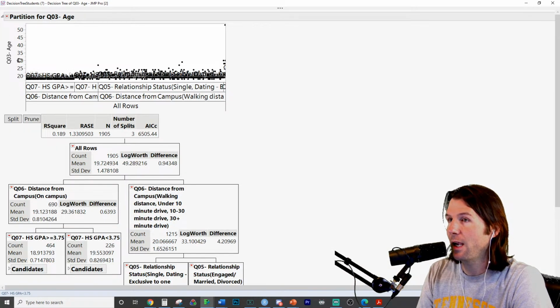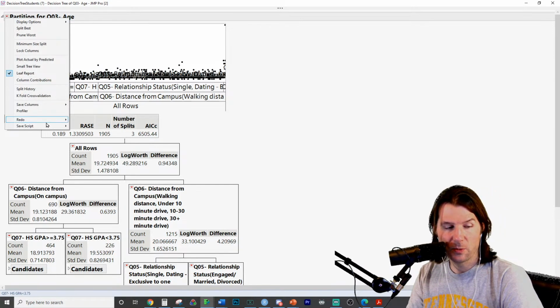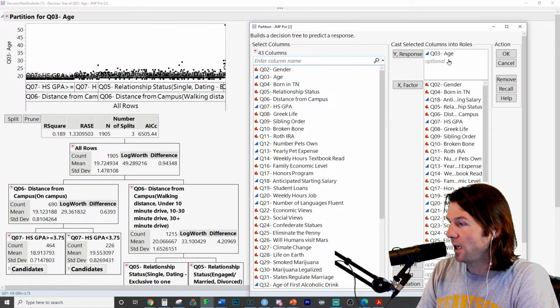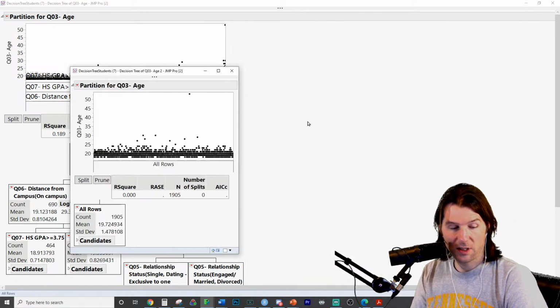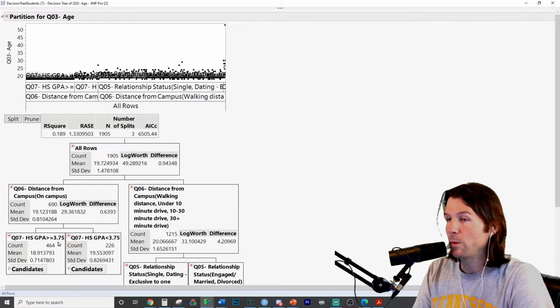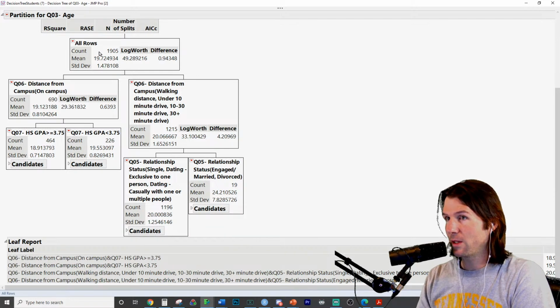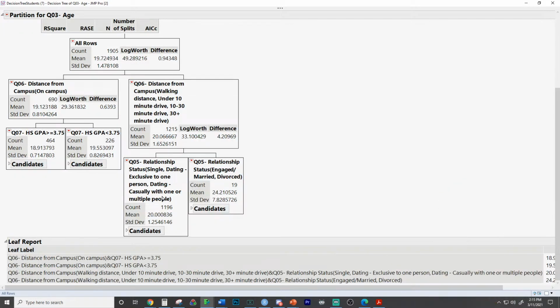Remember, we're trying to explain the age of people, making it the Y variable, and the X variables are all the other variables. If you look at the platform right here as we entered in the variables, you can see that the X variables, the explanatory variables, are going to try to explain age. So they have a GPA of 3.75 or higher, and also one other characteristic about them, as you follow the tree down. It is also shown in this leaf report here. This is the first leaf, leaf 2, leaf 3, leaf 4. One other characteristic about these individuals: they do have GPAs greater than 3.75.